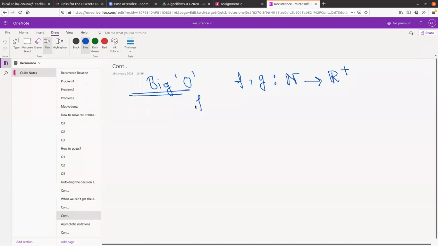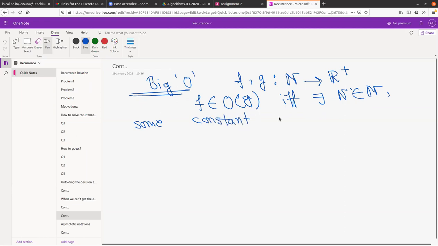Now we say that f belongs to big O of g if and only if there exist some natural number n and some constants c and d greater than or equal to 0, some positive constants, such that f(x) is less than or equal to c times g(x) plus d for all x greater than or equal to n.